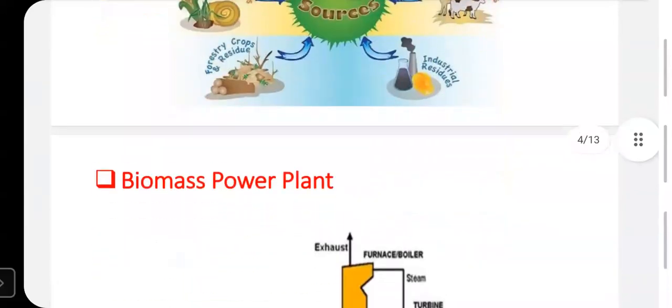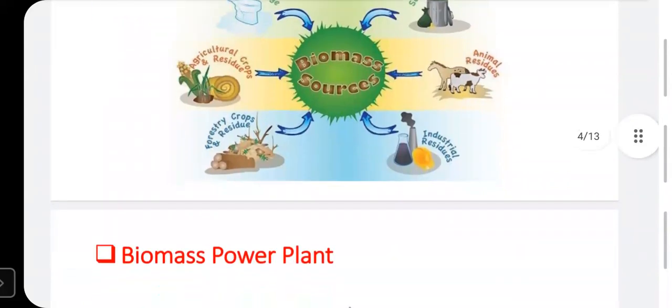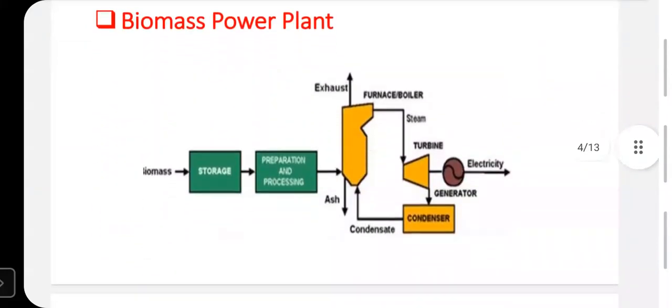Now, from these biomass energy sources, a biomass fuel or biofuel is generated. One example is Jatropha. Jatropha is one of the alternative fuels used nowadays in vehicles also. Now these biomass fuels are used for the thermal power plant. Already you know that in a thermal power plant there are various components such as the boiler, turbine, and condenser.